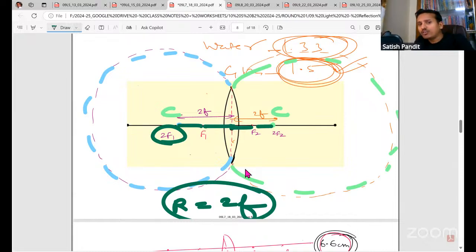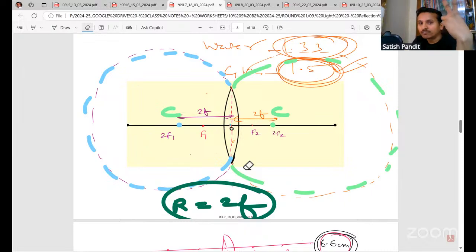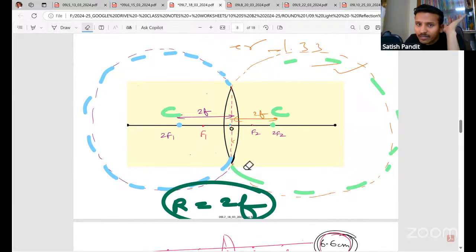Why are we using F1, F2 and so on? Because there are two spherical surfaces, so there will be two focus points, one on the left side and one on the right side. Now, in our syllabus, every time the object is going to be kept only on the left side.